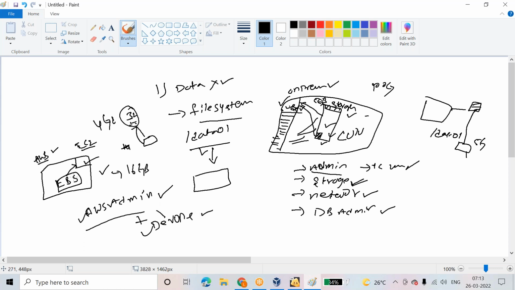Okay, first concentrate how we can do this. So as a AWS admin, EBS volume can be created and EBS volume can be attached to this. Okay, like this one, first one is done. Okay, you went to the server, here also it is running Linux.